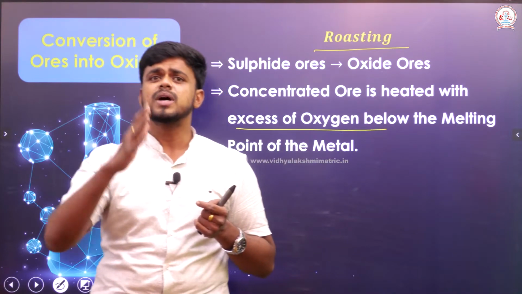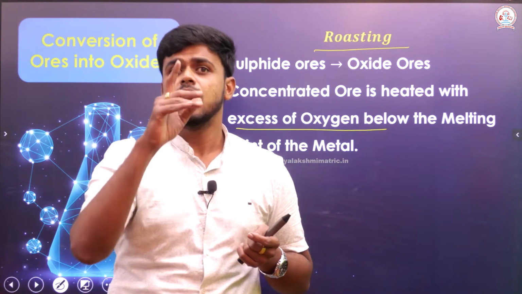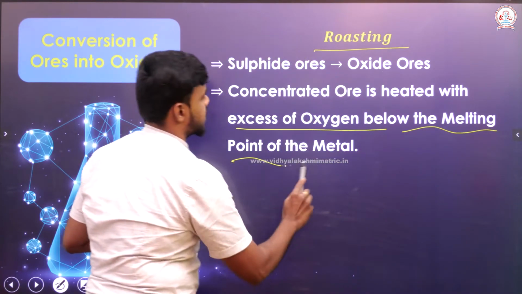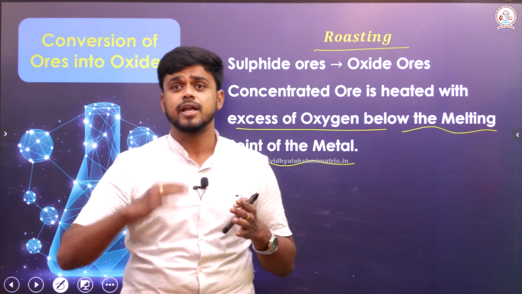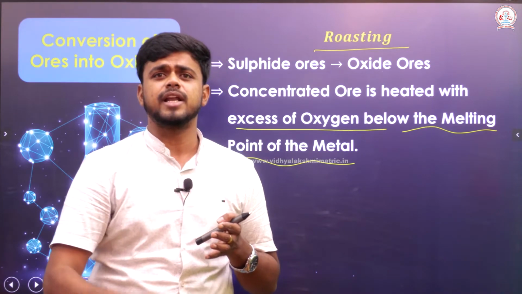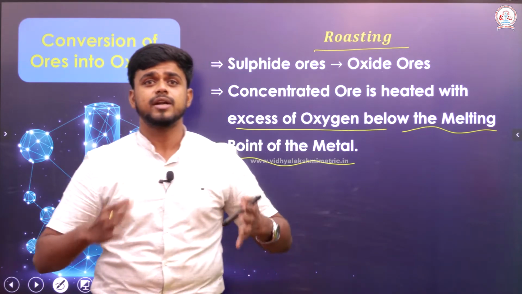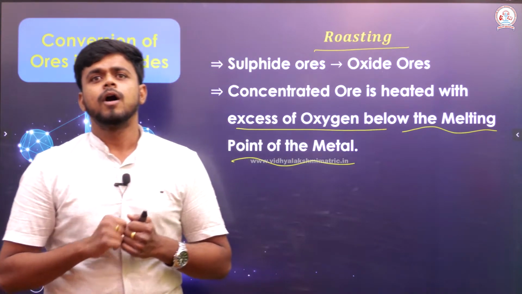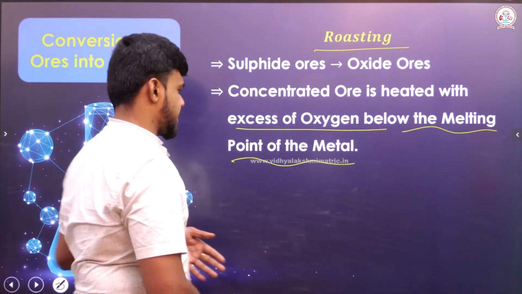Yes, you must heat with an excess of oxygen only below the melting point of a metal. If you go above the melting point of a metal, you will not be able to get what you intend to get.